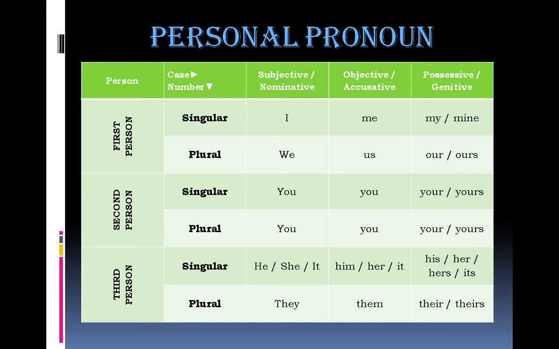Remember when your teacher taught you present indefinite tense, they said that you'll have to add s or es with the first form of the verb whenever your subject is third person singular. And then they explained what third person singular is. It's he, she, it or any singular name or noun. It means that nouns are in third person. All nouns are used in third person. That's why we don't talk about the person of noun.